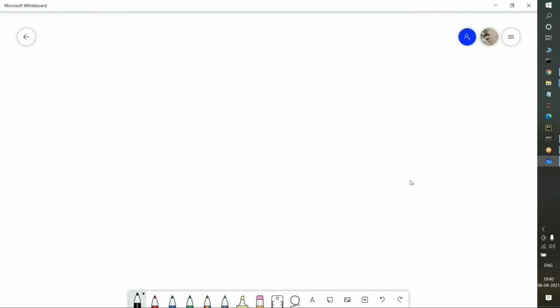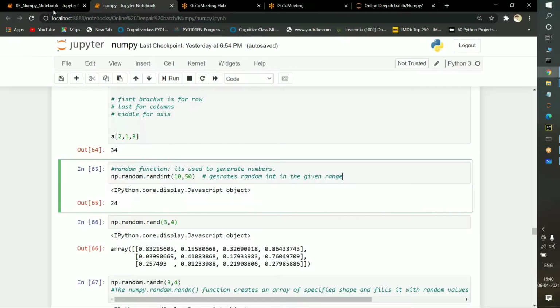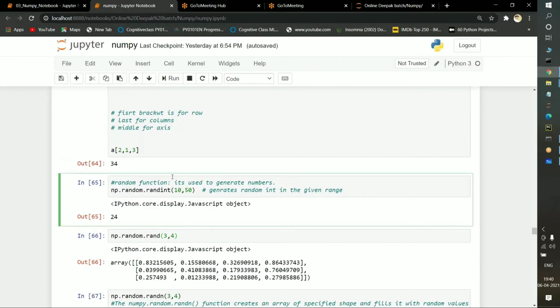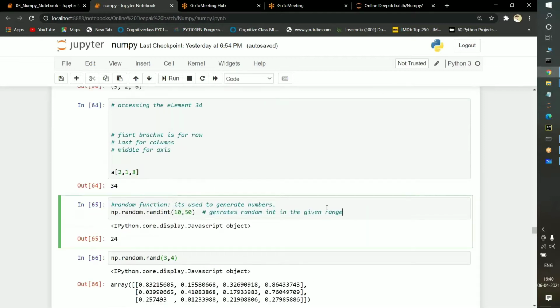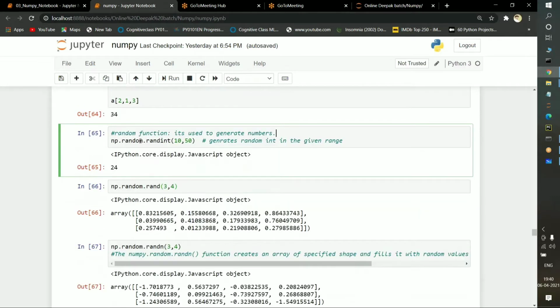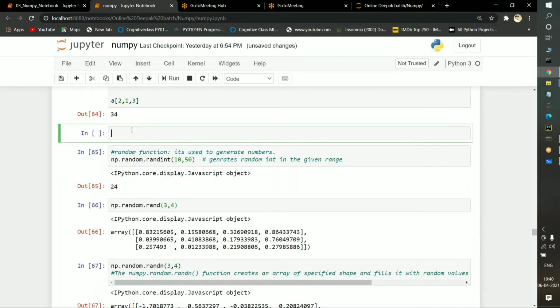So I am going to my Jupyter notebook. See here, one of the best and most important functions is random. Before going further, I need to import NumPy first of all. If I execute it, it executed successfully. Listen carefully.